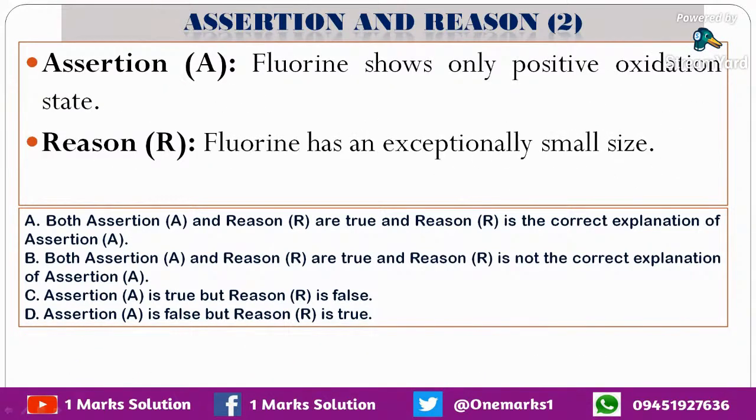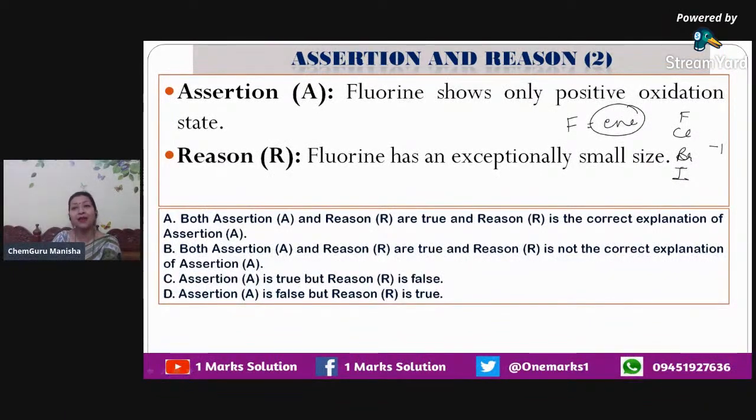Second assertion that we have is fluorine shows only positive oxidation state. Now that's again very much true. That's because fluorine is a highly electronegative species. It is highly electronegative, and it's on the top also. If we go by the series, it is fluorine, chlorine, bromine, iodine. So that's why it is showing you -1 also, but it is showing other than that also. So that is why we are accepting that.